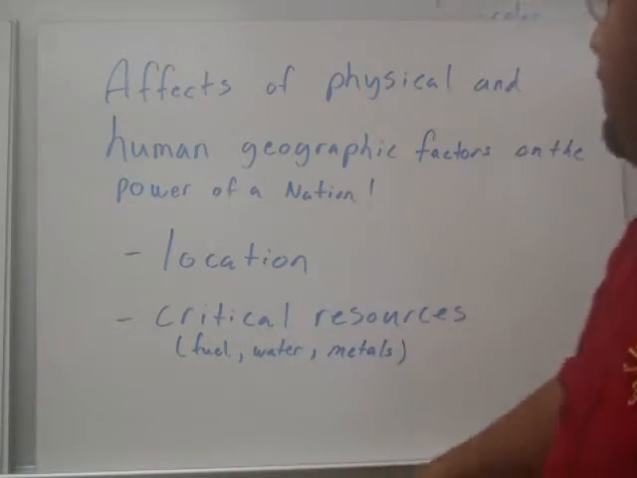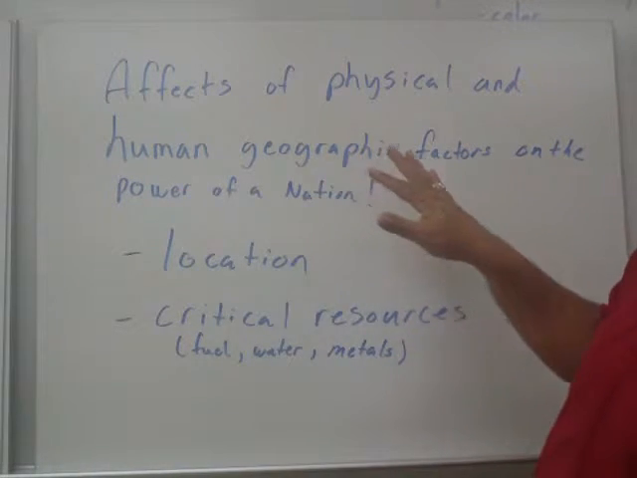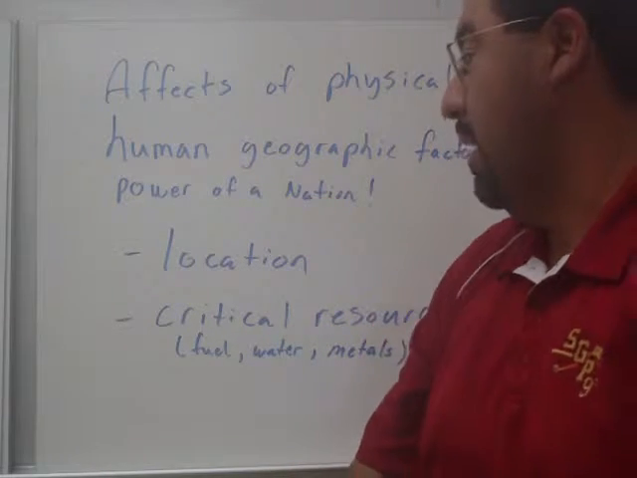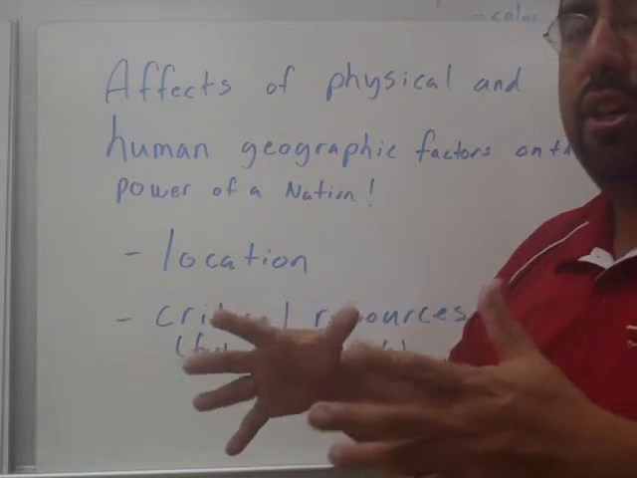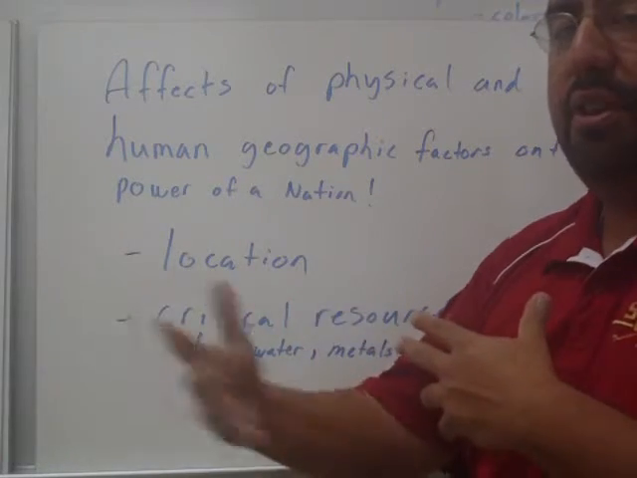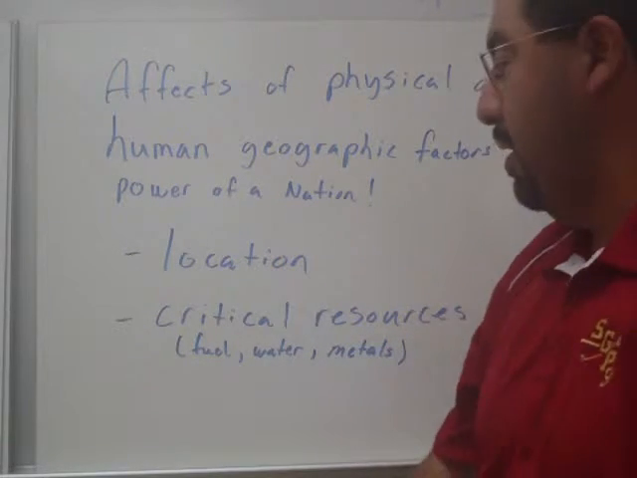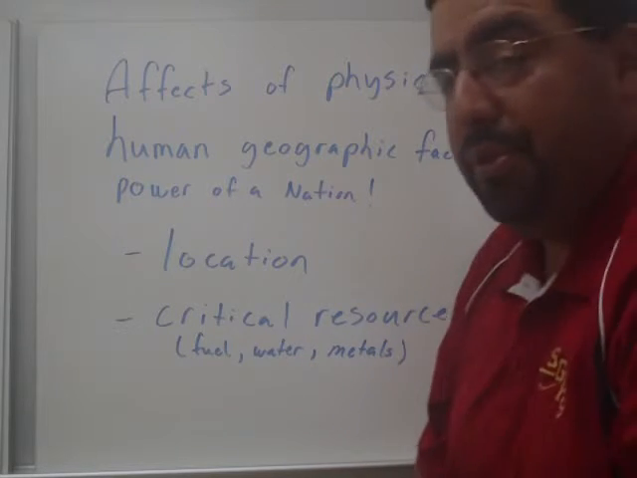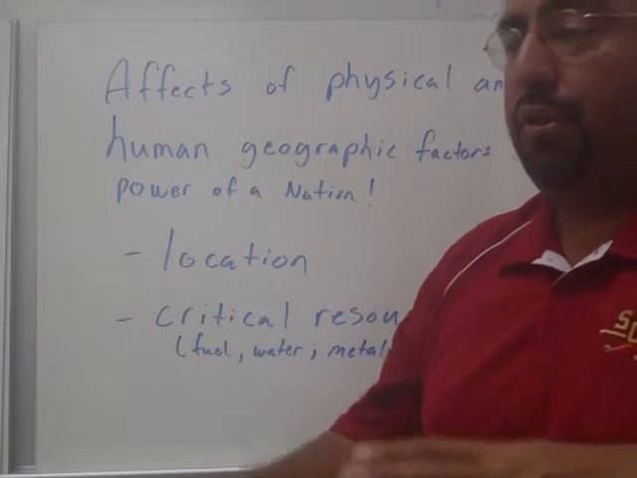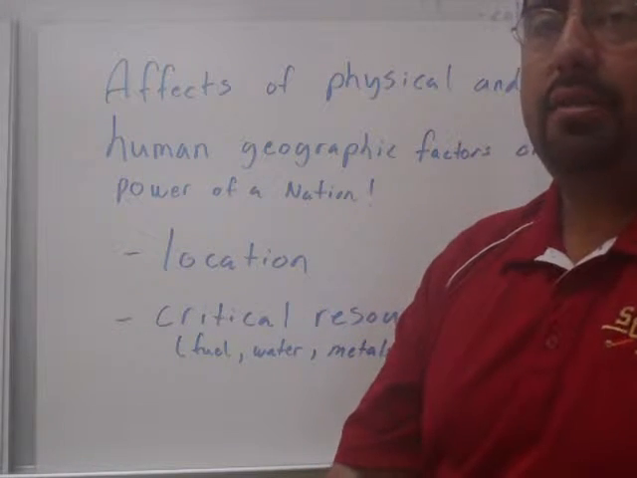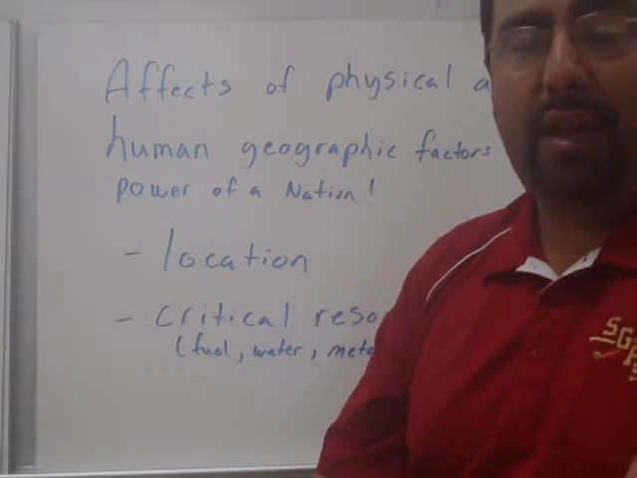There are some factors that affect the power of a nation, and these factors are human and geographic factors. For example, one of those factors would be location. The location of a country, depending on the countries that are around it, affects the power of that nation and their ability to trade with one another. Also, critical resources: fuel, water, metals. The type of resources within a nation's boundaries could also be a factor in determining how powerful that country is or can become.